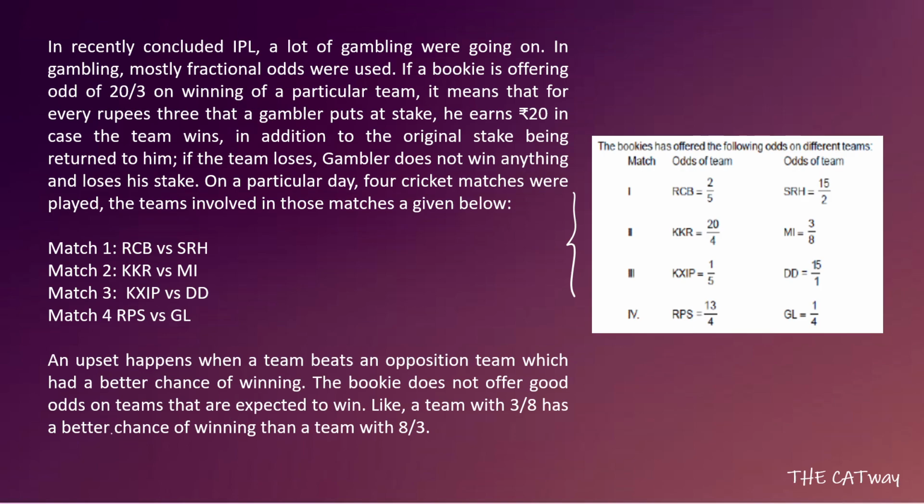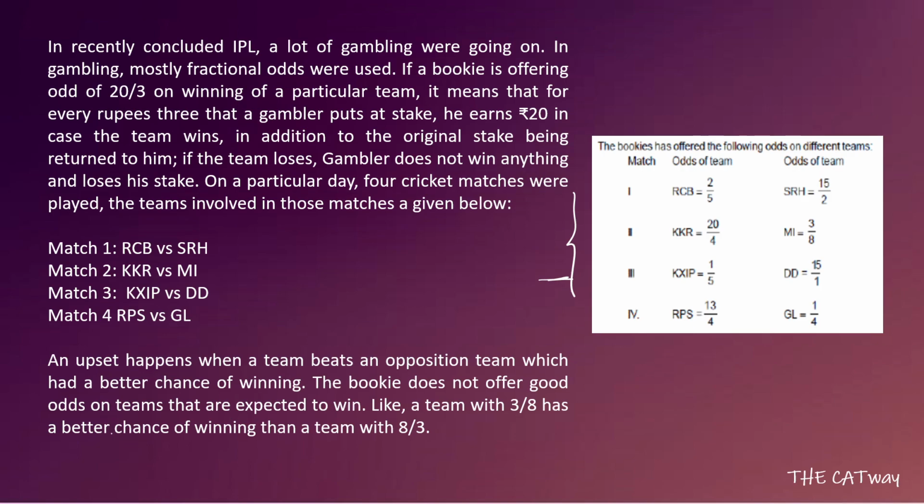So we can see that if he places his bet on DD, then he will get 15 times the amount that he has invested. Okay, so the match in which there is going to be an upset is going to be the match between KXIP and DD, because then only he can have the maximum amount. Okay, which means that the upset match is going to be match 3, and in that match he is going to place his bet on DD.